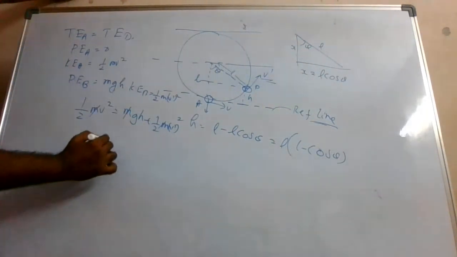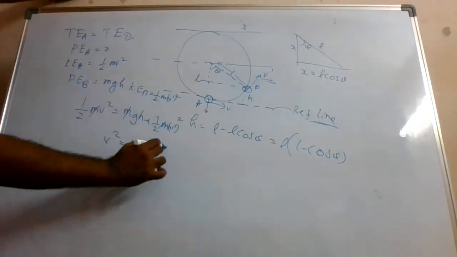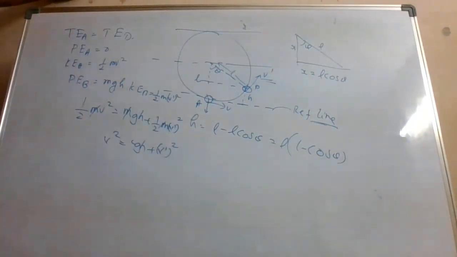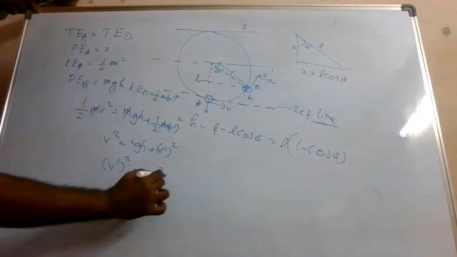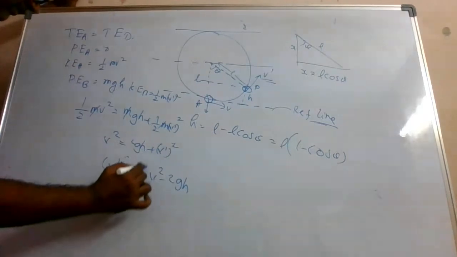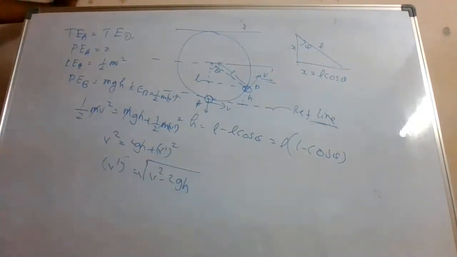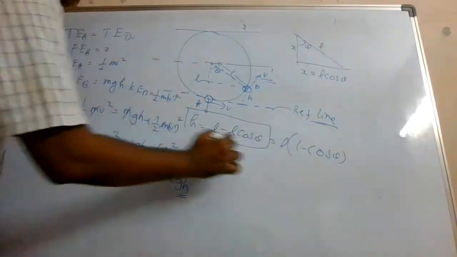Multiply both sides with 2. V square is equal to 2gh plus v dash square. Alright. So v dash square will be equal to v square minus 2gh, or v dash will be equal to root over this, and h value can be calculated using this expression.